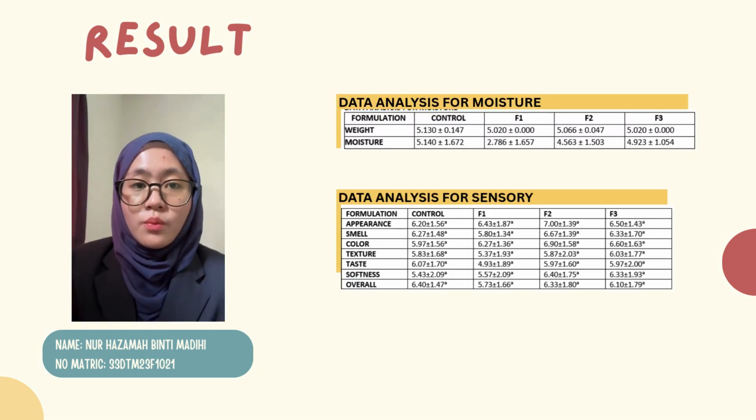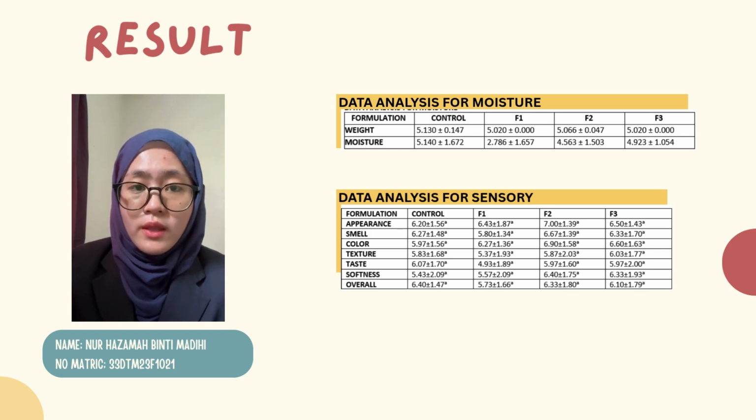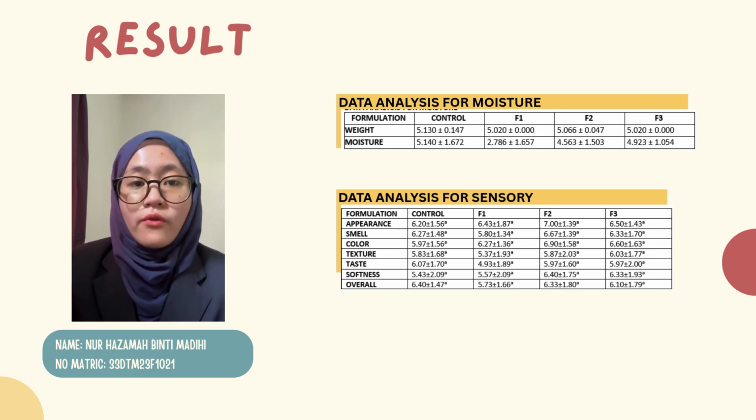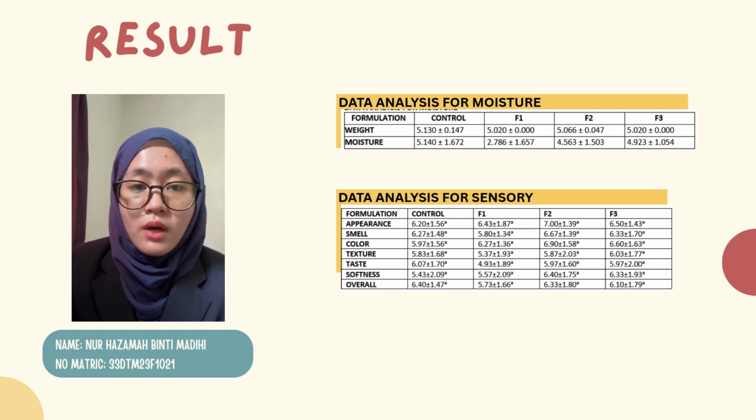Next, for the moisture content, samples with a higher level of date syrup recorded a slightly higher moisture value. This may be because date syrup retains more water in the dough. Finally, in the sensory evaluation, panelists gave higher scores for taste, color, and overall acceptance for our soft cookies with moderate substitution of date syrup.